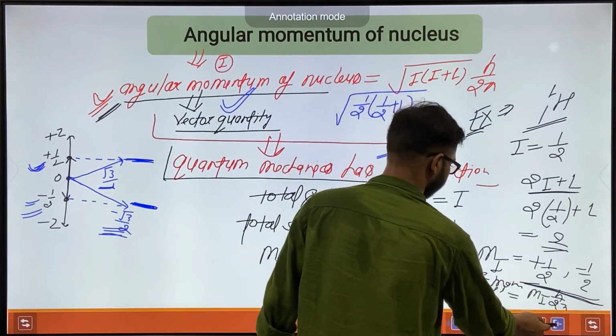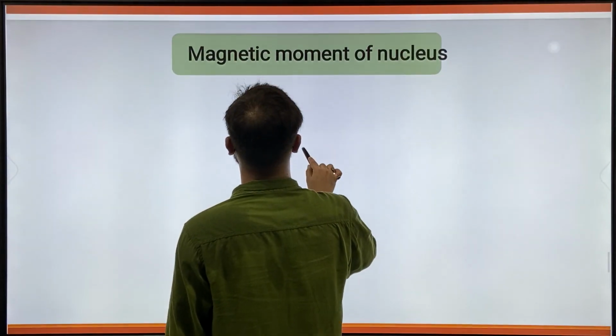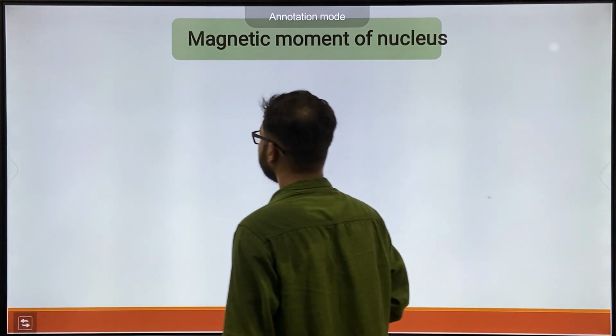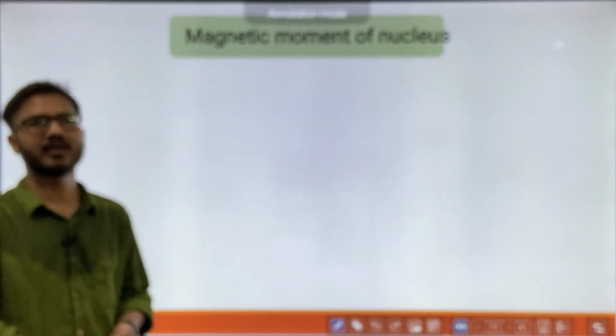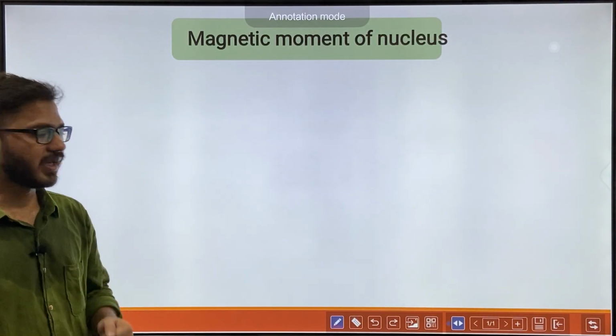Okay, coming to the magnetic moment of the nucleus.